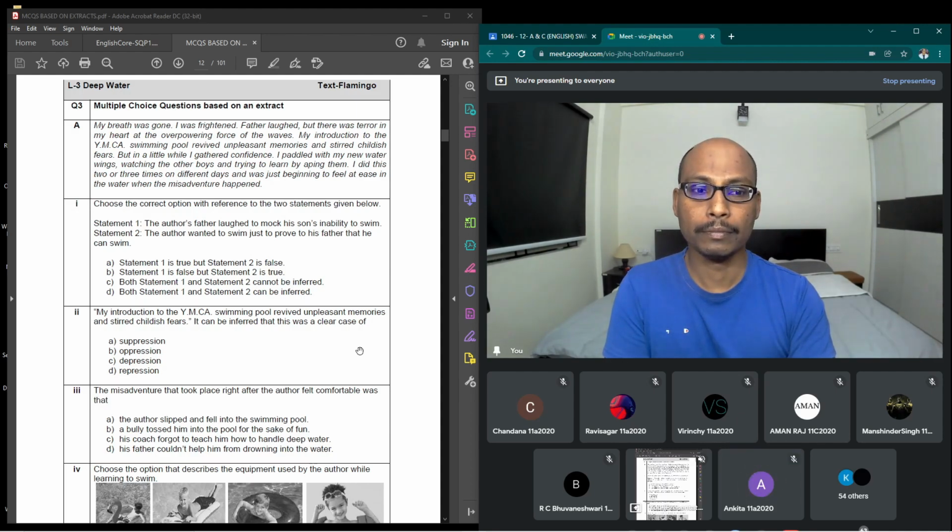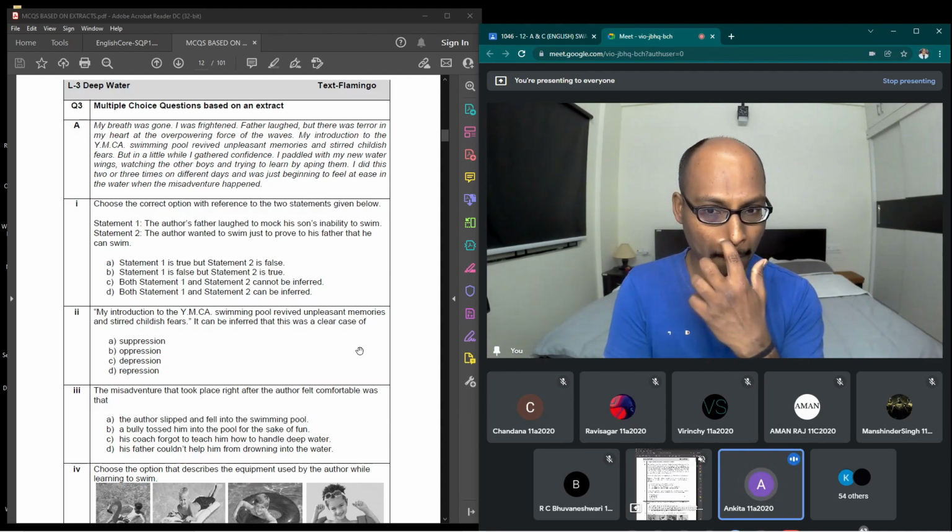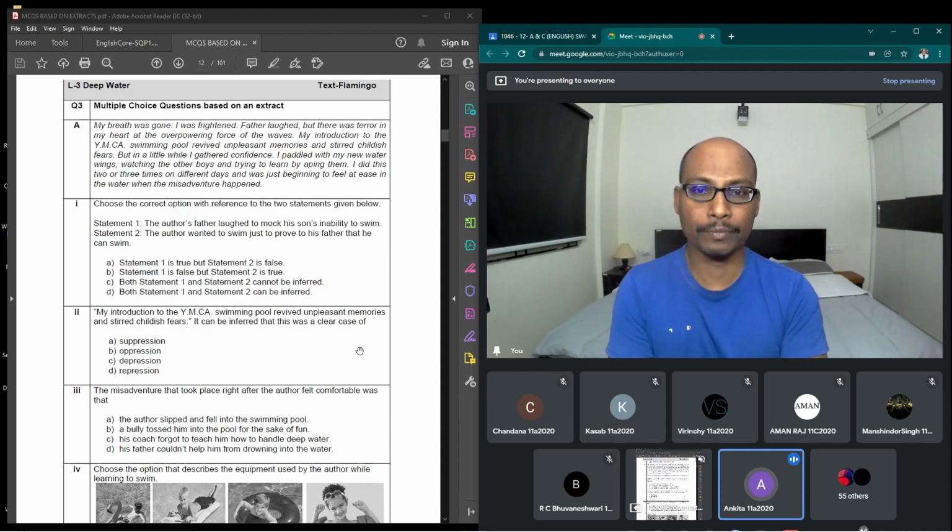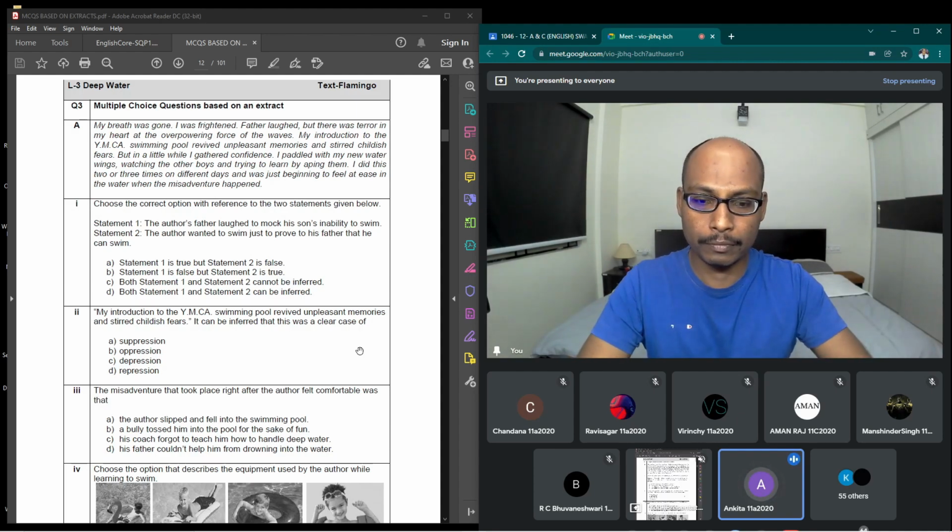After that, he spent 5 days, 3 to 4 hours swimming. One day he was alone in the pool, and some 18 year old chap came and threw him into the pool. He first thought he had a strategy: when his foot touched the bottom, he would jump up and come to the surface, and after that he would go to the shore side. But he was not able to do that, and he was surrounded by yellow water.